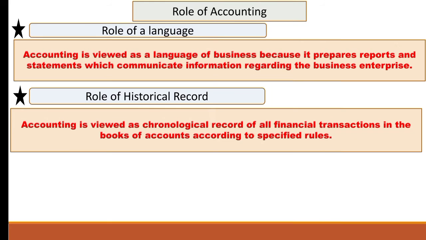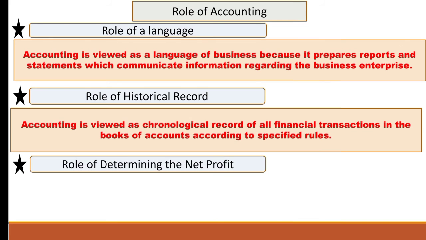See, accounting is viewed as a chronological record of all the financial transactions in the books of accounts according to the specified rule. So there are some rules which are specified in accountancy, and whatever we are recording should be according to the historical record. If any value of any product is changing in the current year, then we will not consider that value. We will consider the value at which we have acquired that particular product.